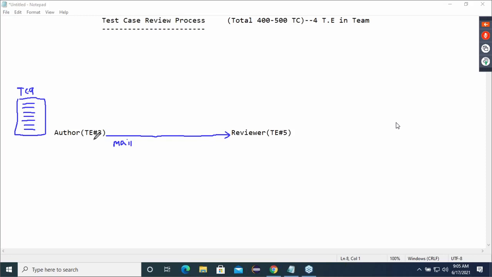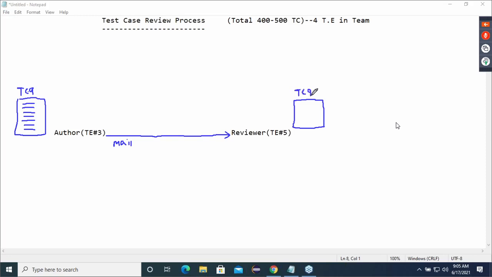So listen to what he does. Carefully listen, everyone. The reviewer, whatever mail he got, that test case number 9, he is going to open test case number 9 first.